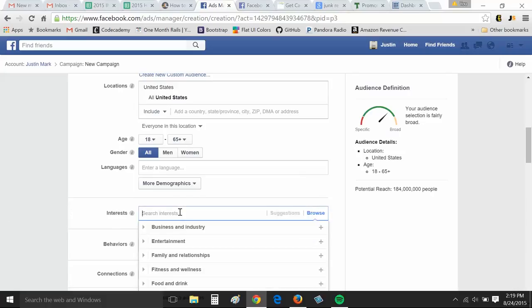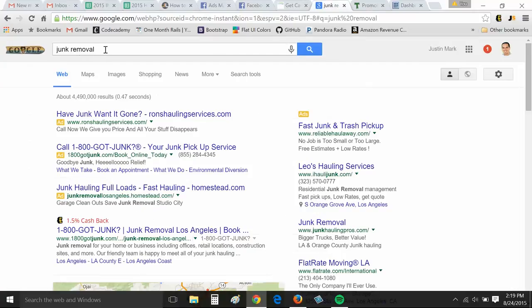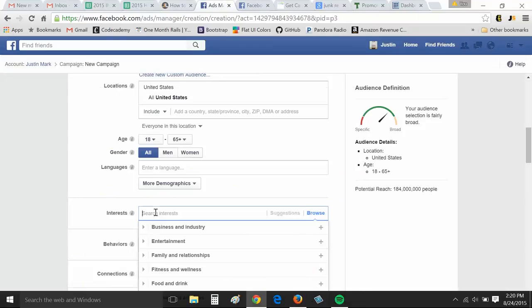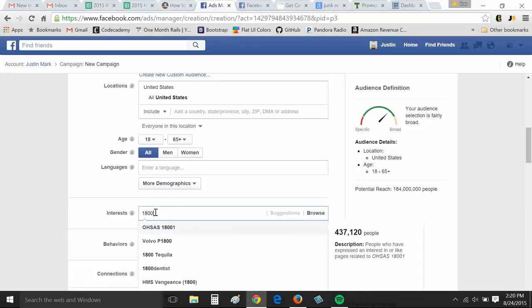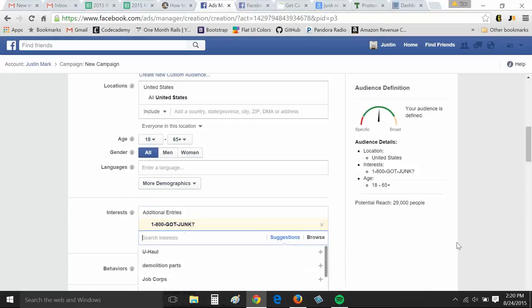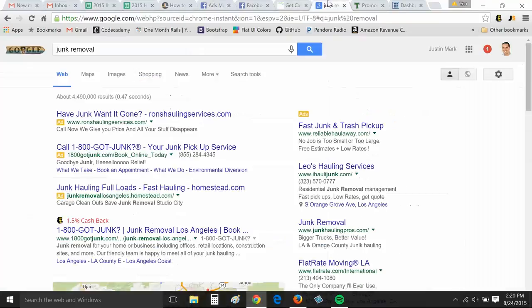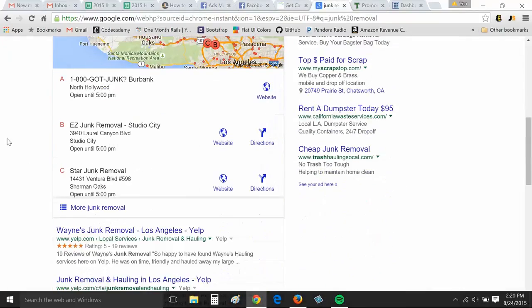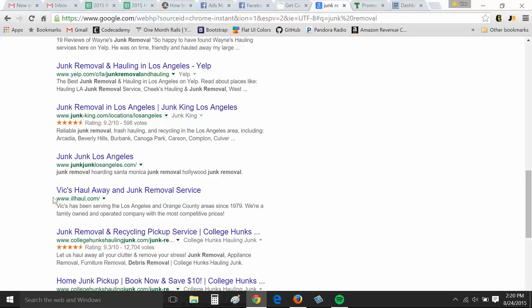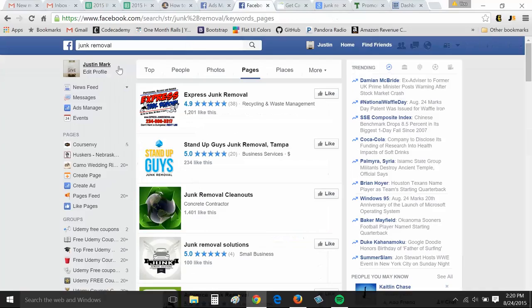This is key here. So first off, what other companies are like mine? So let's just go to Google and Google junk removal. So see what pops up right away, 1-800-GOT-JUNK. So let's try that for one of our interests. So there's whittling down, 39,000. What else is like this? College Hunks Hauling Junk. Let's see if that's available.